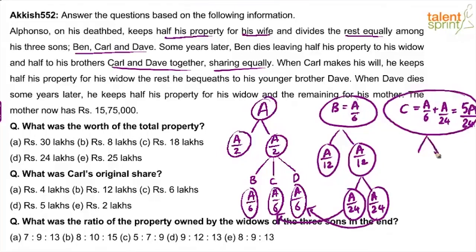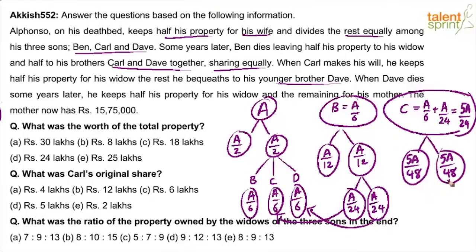Now what will he do? He'll divide it in 2 parts. Out of 5A by 24, you're able to follow? Let me write it neatly. Out of 5A by 24, he'll give half to his wife. What is half of 5A by 24? 5A by 48. That has gone to his wife. He keeps half for his widow and he gives the other half to the brother Dave. The other half is 5A by 48. This goes to Dave again.